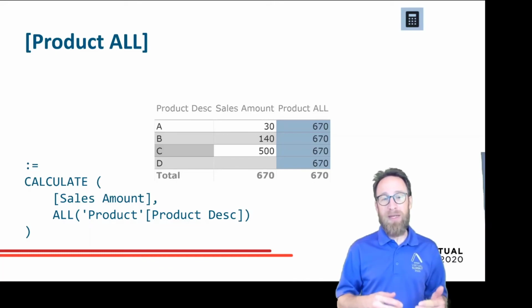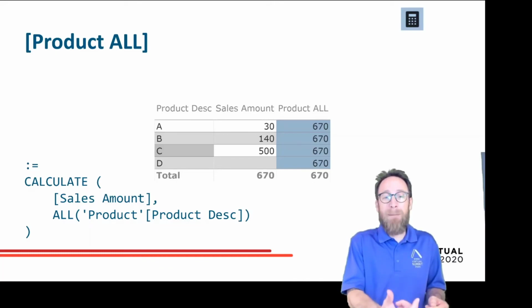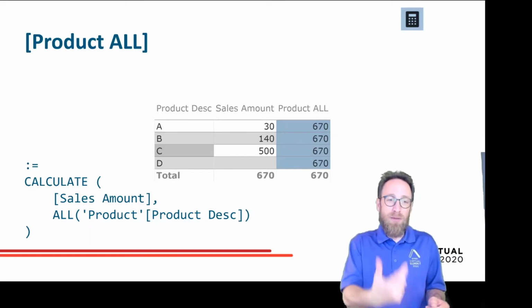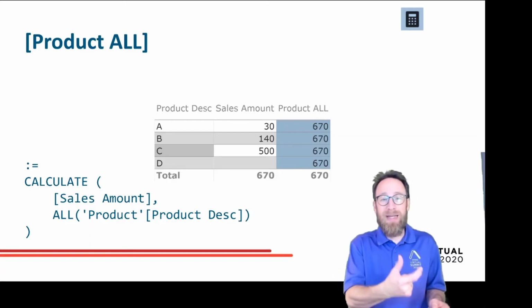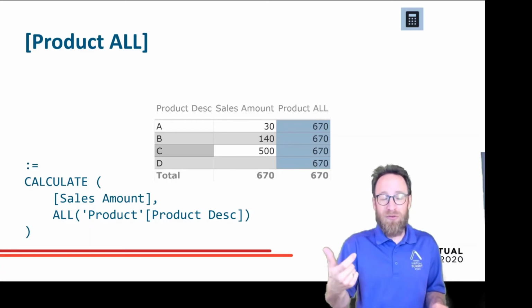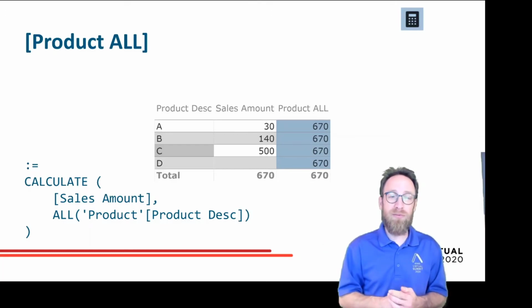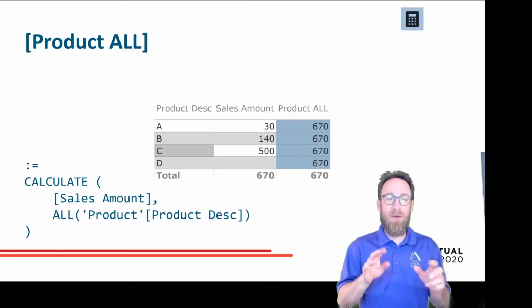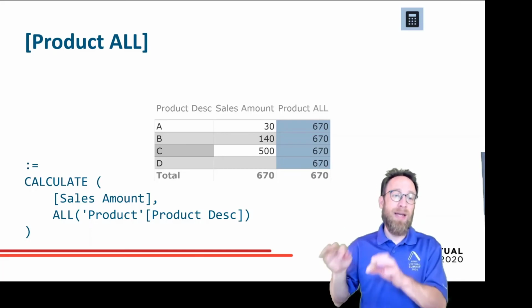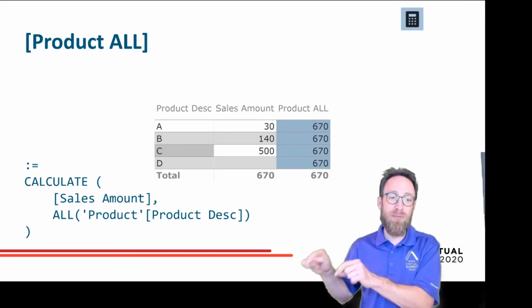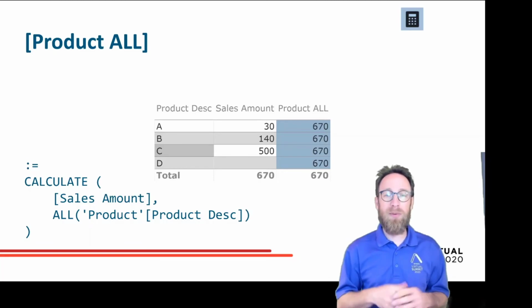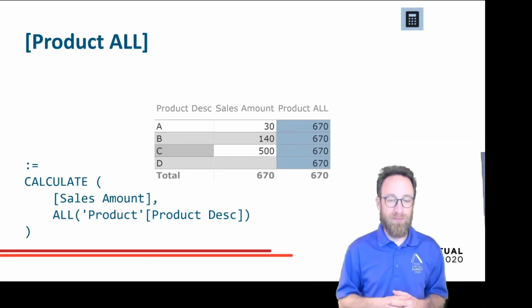So this way we can divide 30 by the 670. I can calculate another measure showing the 670 and then calculate it, or I could just write a measure like sum of sales amount divided by CALCULATE sales amount over all product descriptions. So this way we can calculate this in just one measure.